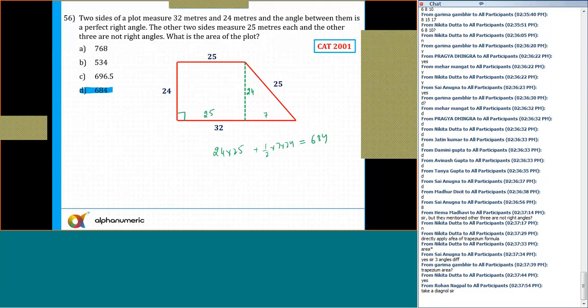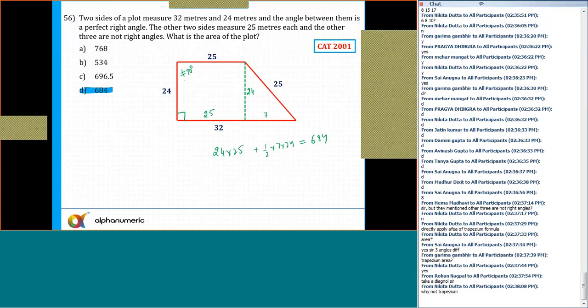Yes. No, it's not a trapezium. This angle is 90 degrees. The other two sides measure 25 meters each, and the other three are not a right angle. So this angle is not 90 degrees. Okay, I didn't read the question here. The figure looks to be 90 degrees, but it is not 90 degrees. So it is not a trapezium. So this is not 90 degrees, and we cannot say these two lines are parallel.